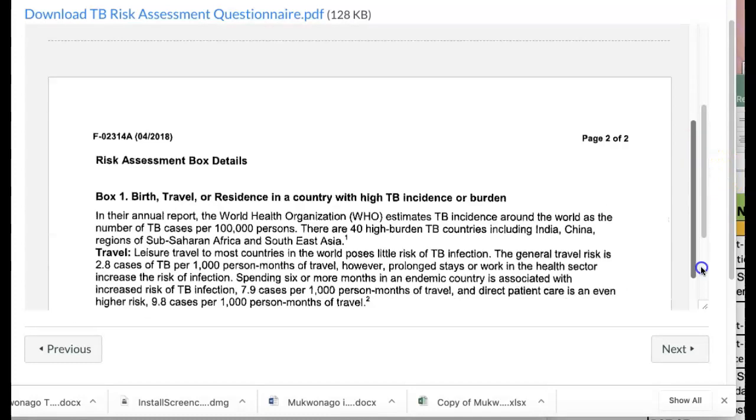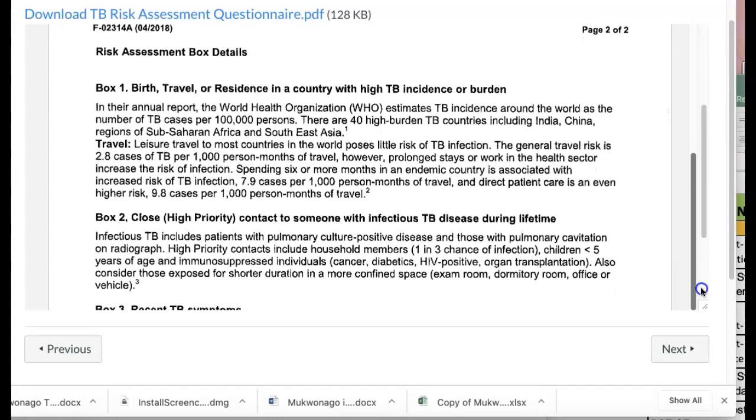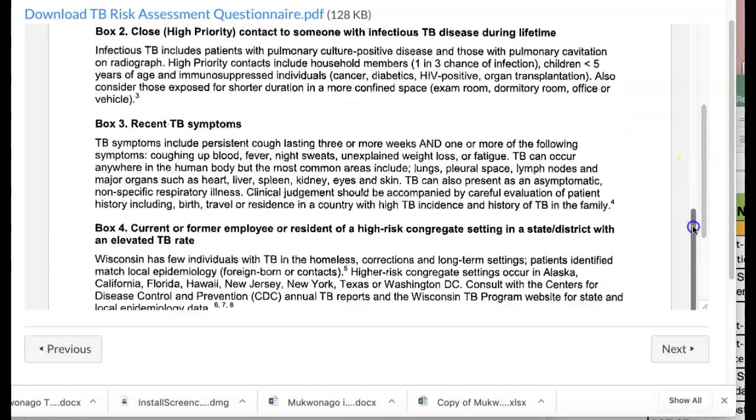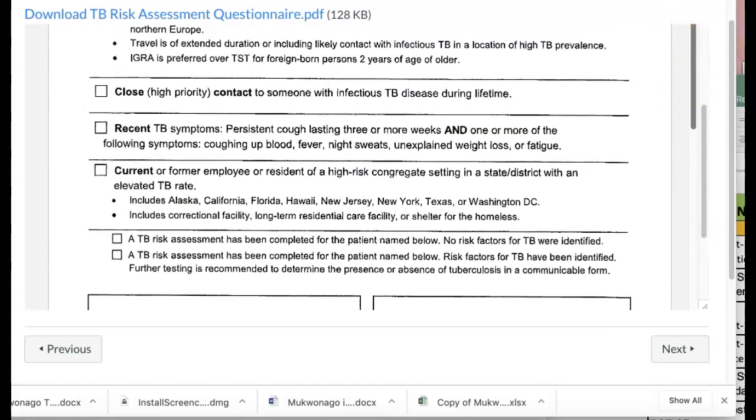And if you have any need for clarification on travel, for example, birth, travel, or residence in a country with high TB incidence or burden, it talks about it here. There are 40 high burden TB countries, including India, China, regions of, there you go. So there's a little bit more information. So if you have questions, that should be able to clarify it for you.